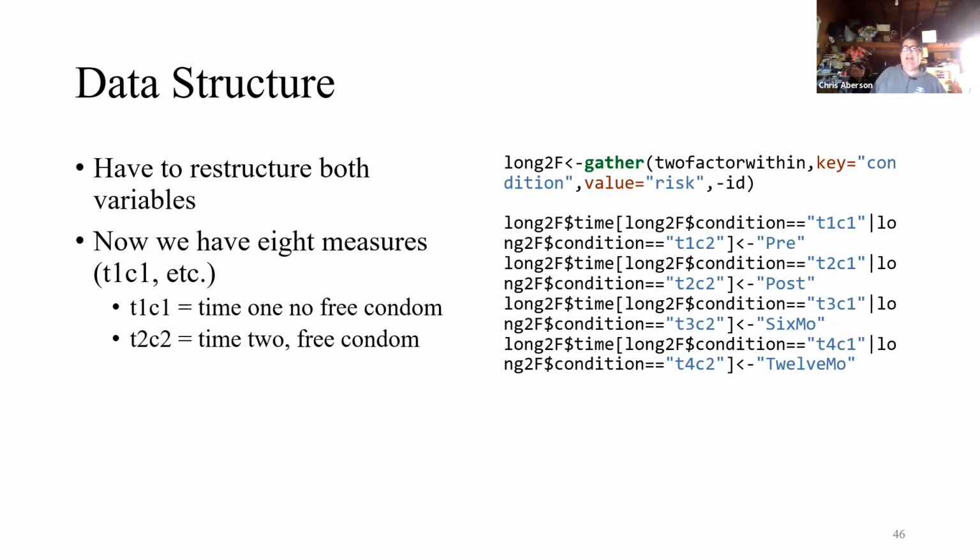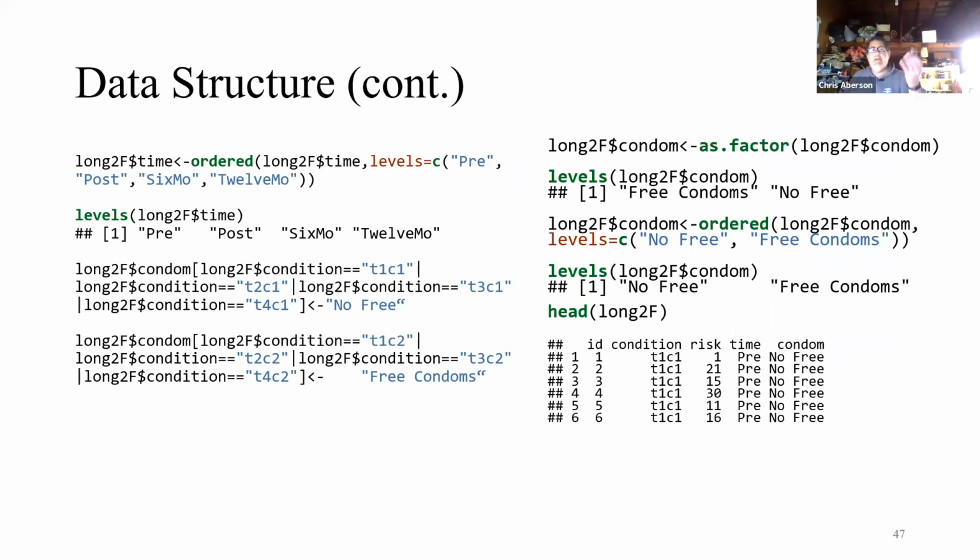Restructuring is the same. We just have two variables. Here I'm doing a little extra coding to know which of the two conditions is going to be pre, which two conditions will be post, and so on. And then restructuring with the gather piece as before. Want to make sure we have an ordered factor. And just to show you what things look like now, we've got ID, risk, and both of our within subject variables, time and condom.